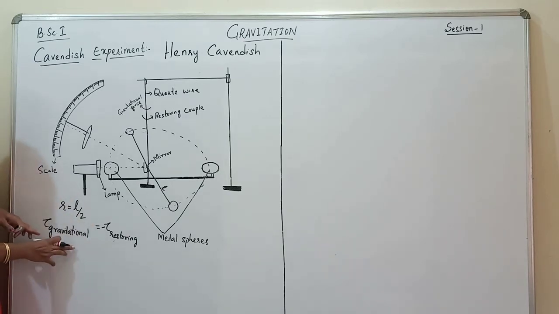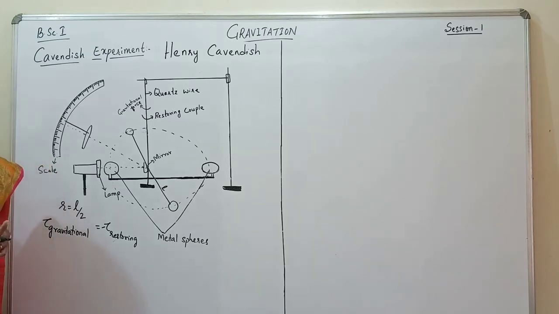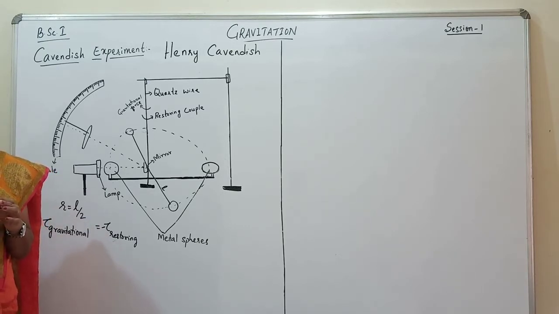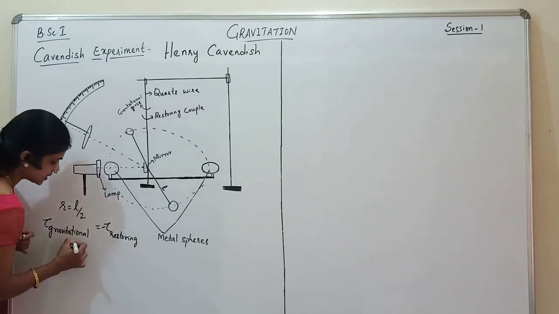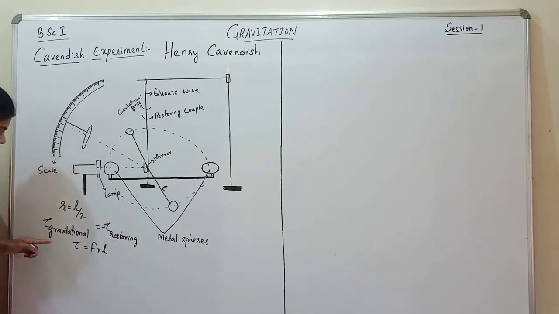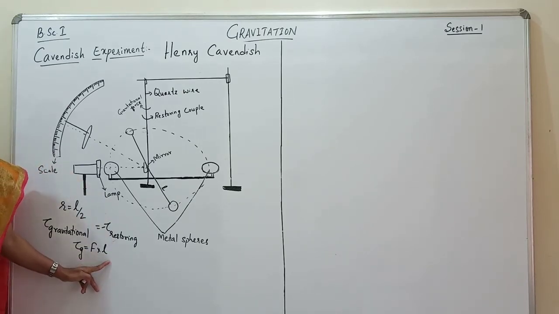Now, what is the gravitational torque equal to, or what is torque equal to? Torque is nothing but force into perpendicular distance. So F into L. When we are talking about the gravitational torque, this is the gravitational force into the length of the rod.